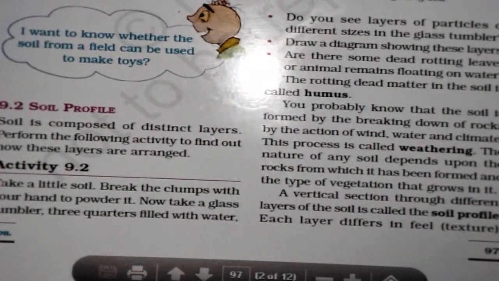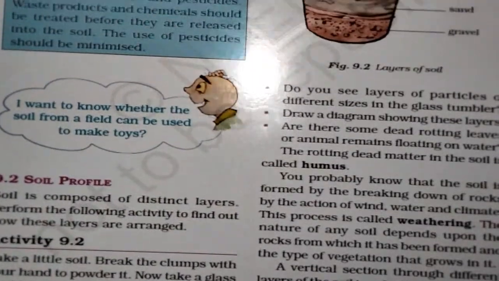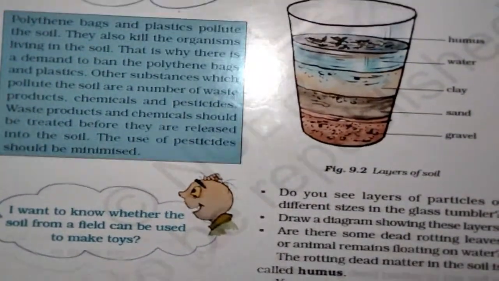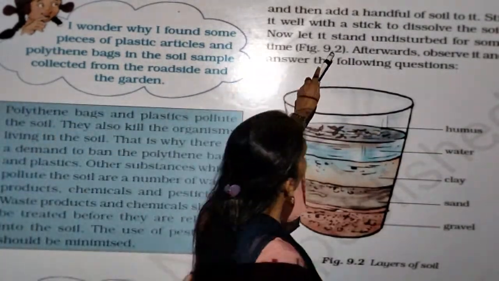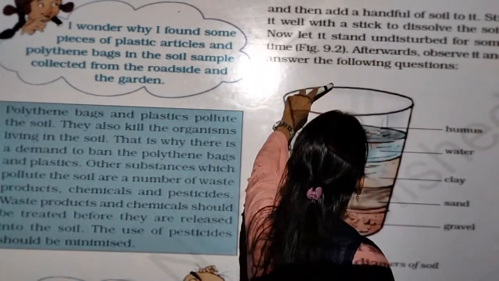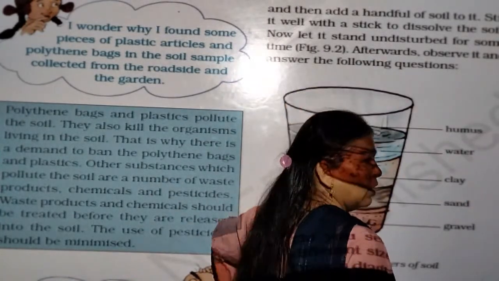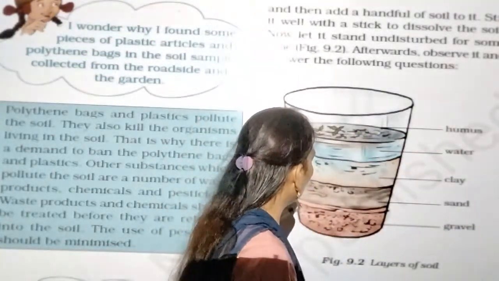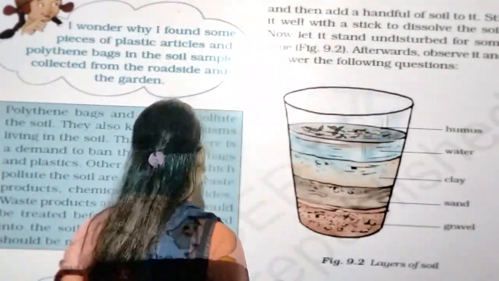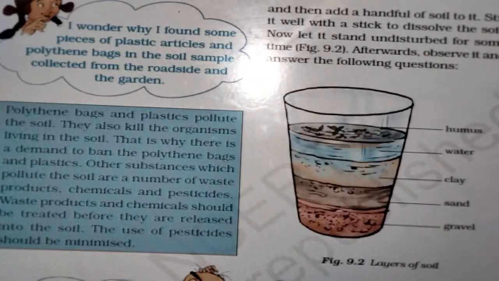Now what do we have to do after this? Add the soil clump which we have mashed with our hands into the glass. Here, what do we have to observe?